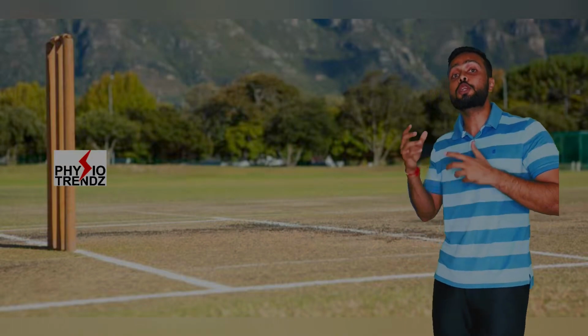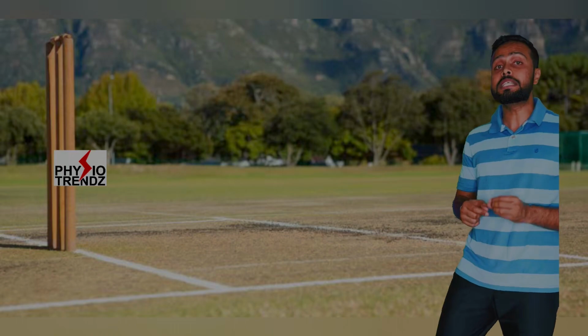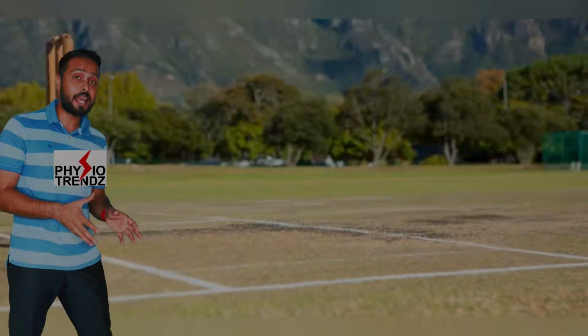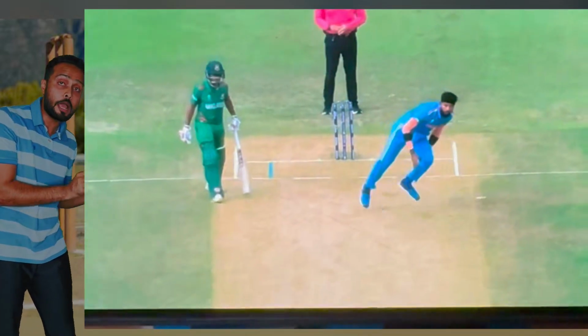Will he be able to bowl again in this tournament, in this match or not? For that I have come with this video to tell you all about the mechanism of injury, how it might have occurred. So now let's focus on when he is bowling. After that, when he's trying to field the ball, what is happening over here is that first he removes his right leg. At the same time, we just have to notice his left leg. What is happening over here?